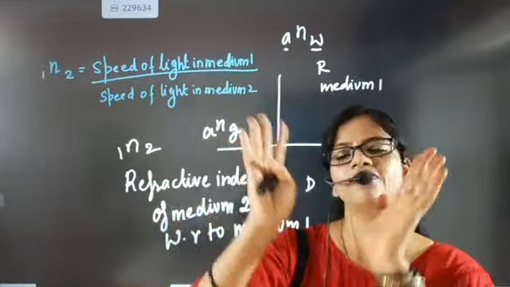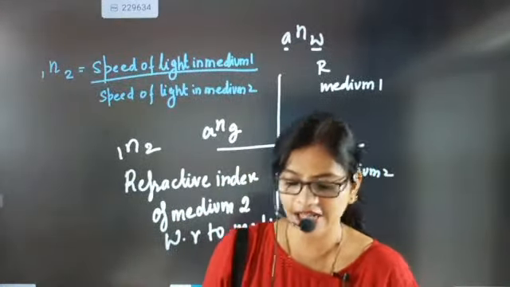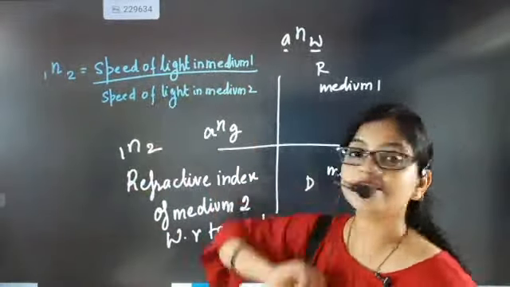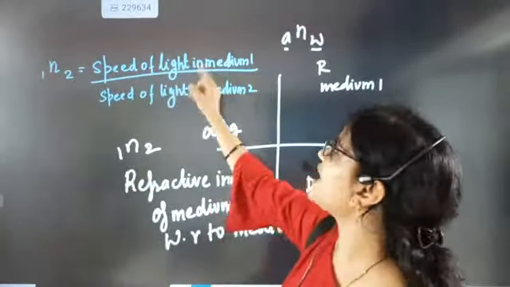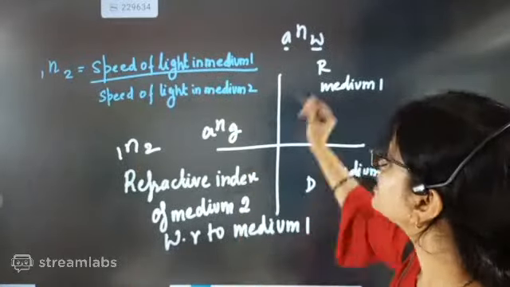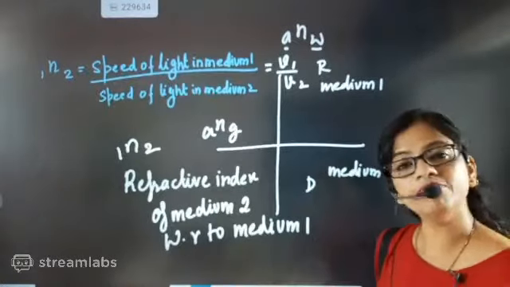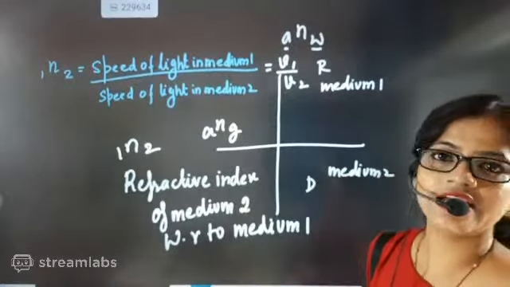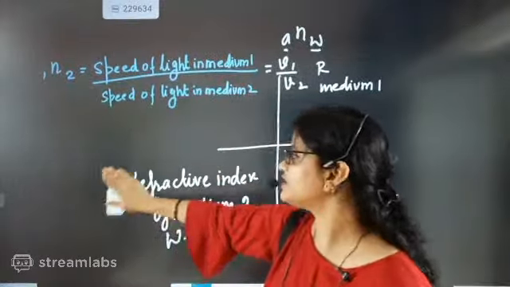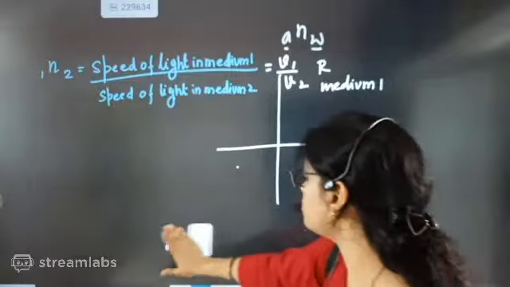That means refractive index of medium 2 with respect to medium 1. Always we are writing that, beta. And then the writing part is going like that, but the reading section is coming as speed of light in medium 1 by speed of light in medium 2, and this will be written as V1 by V2. Speed of light in medium 1 by speed of light in medium 2. So beta, here I am just removing this part because I think my children understood this section. Refractive index of medium 2 with respect to medium 1.